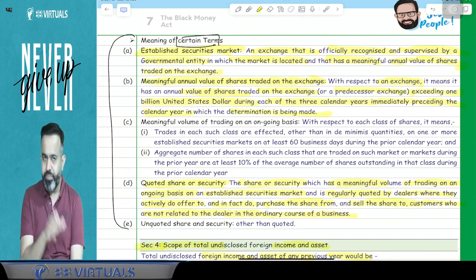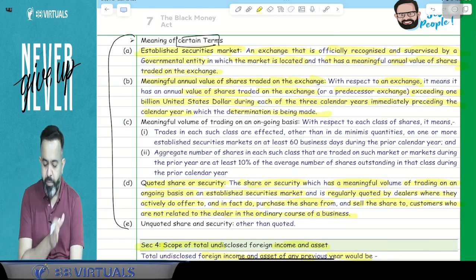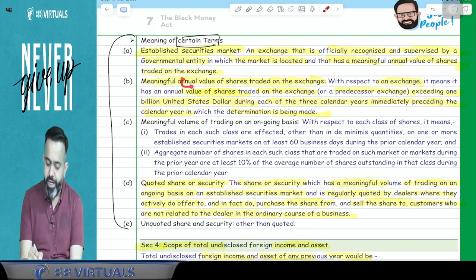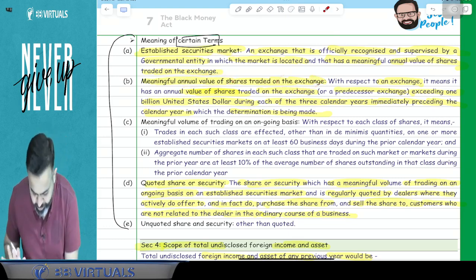So except the current year, in the last 3 years, in all the 3 years, if the traded share value is 1 billion USD, then that stock exchange will be known as having the meaningful annual value of the shares traded in the exchange. So guys, this is the definition part. There is no need to remember this.